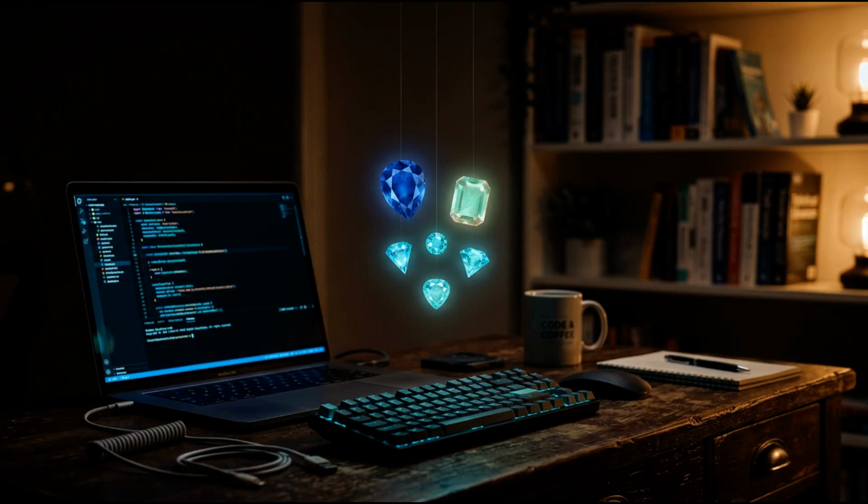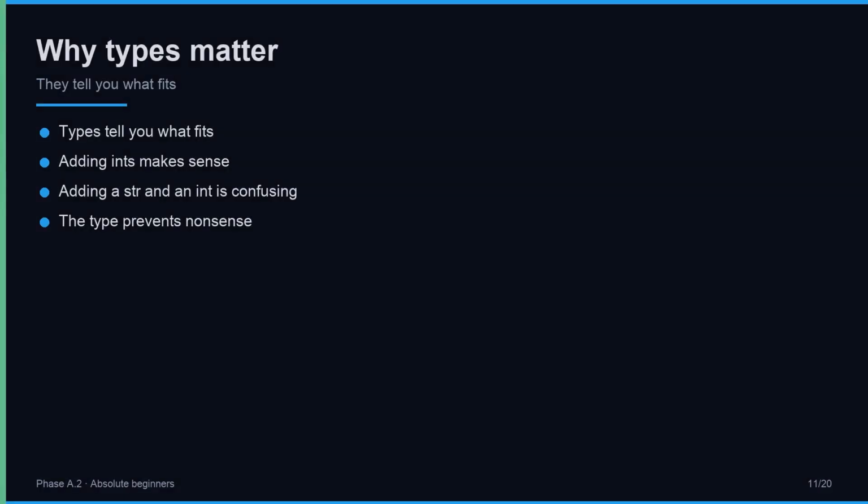5 families, almost everything. So why do types matter so much? Because they tell you what fits. Adding 2 whole numbers makes obvious sense, you get another whole number. But adding a number to a line of text is confusing. Does Python add them, join them, or complain? The type is what decides.